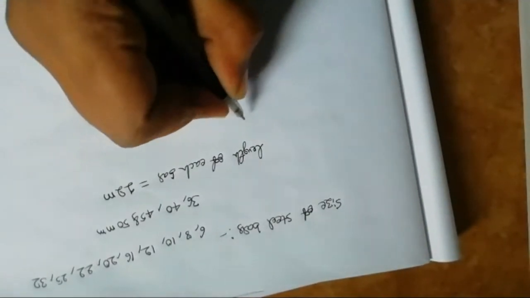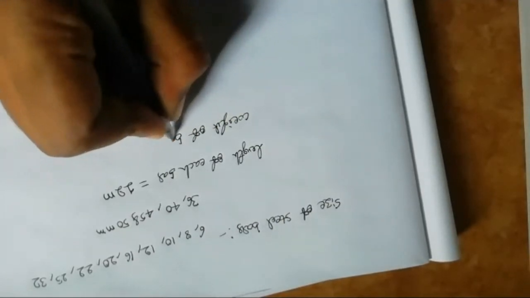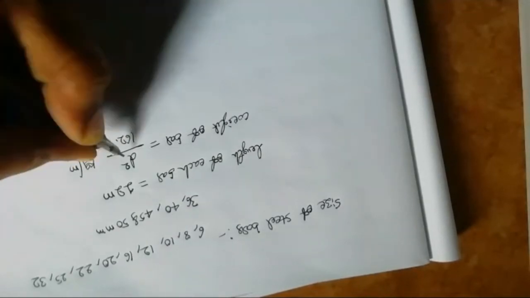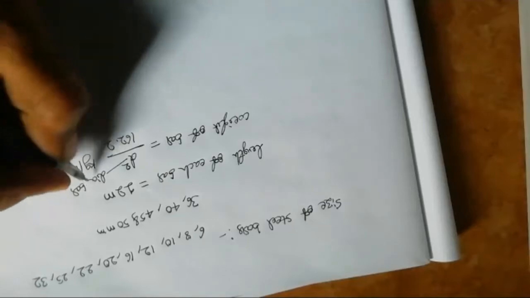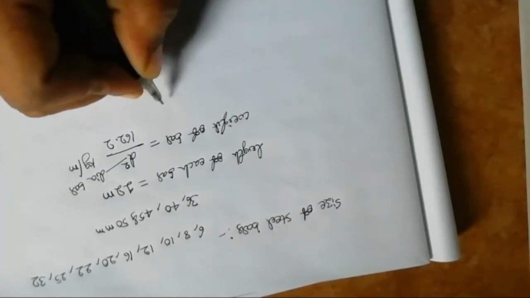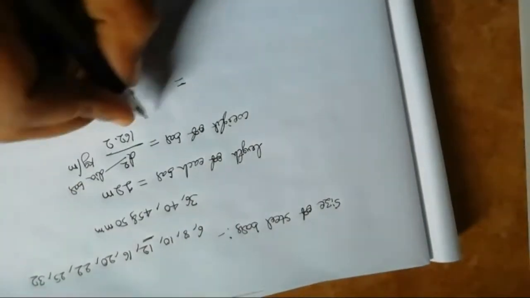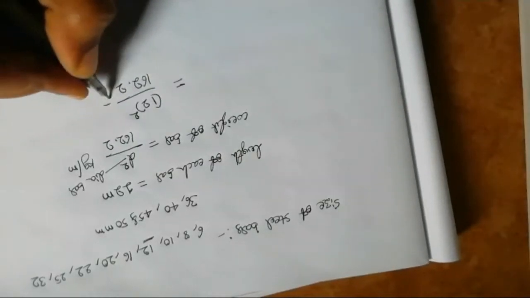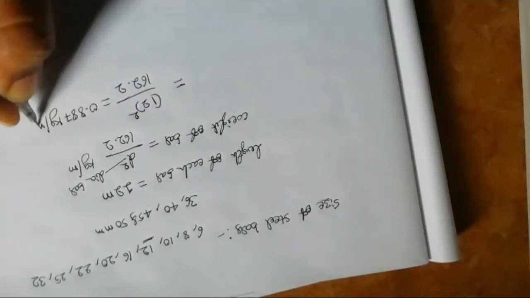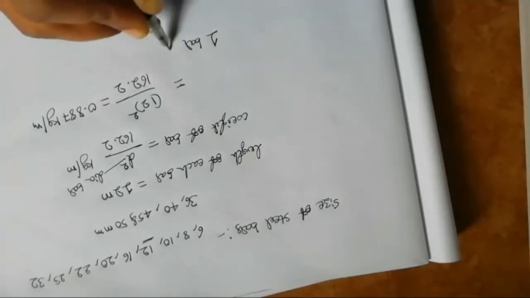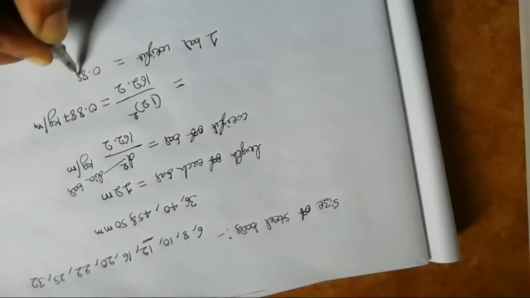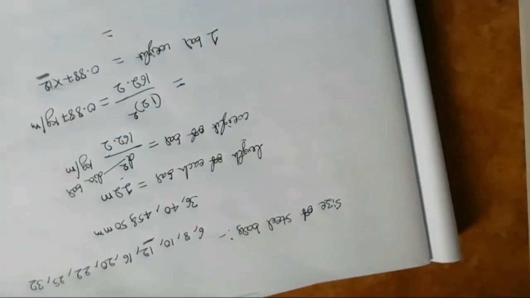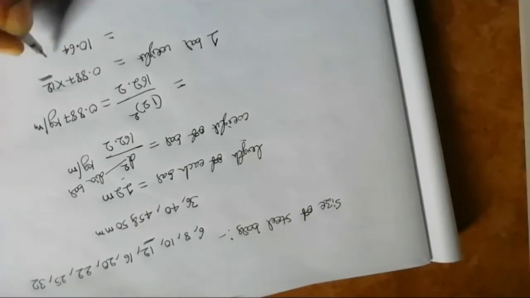Unit weight of the bar equal to D square by 162.2 in kgs per meter, where D is the diameter of bar in mm. For example, we calculate the 12 mm diameter unit weight of bar equal to 12 square by 162.2. Answer is 0.887 kg per meter. Total weight of the bar equal to 0.887 into 12 meter, the length of the bar, and we get the total weight of the bar equal to 10.64 kgs.